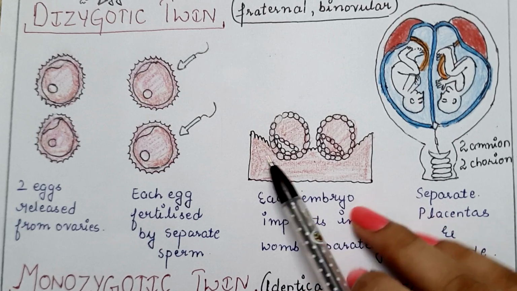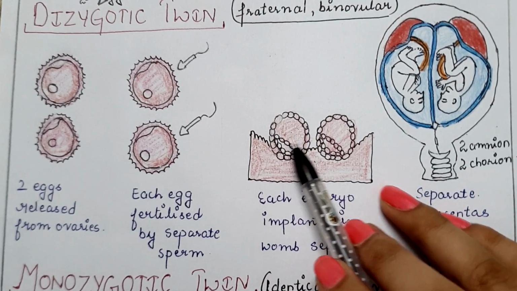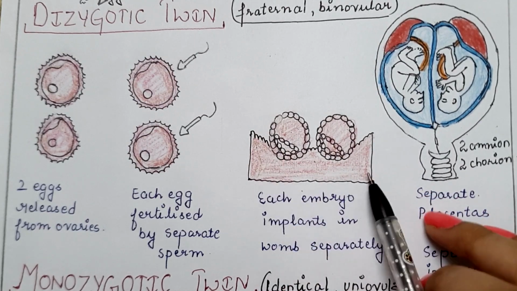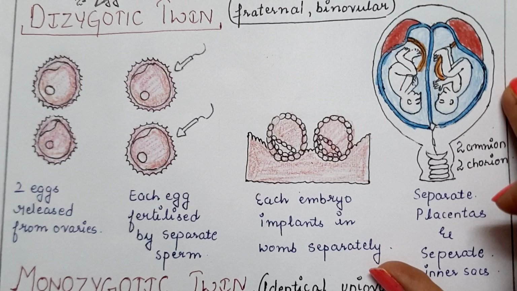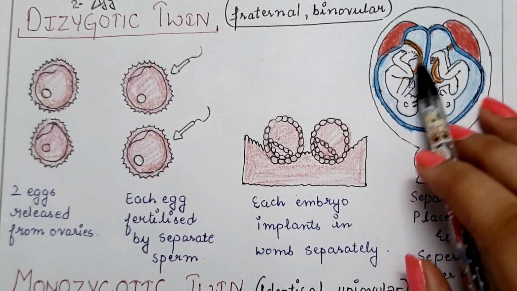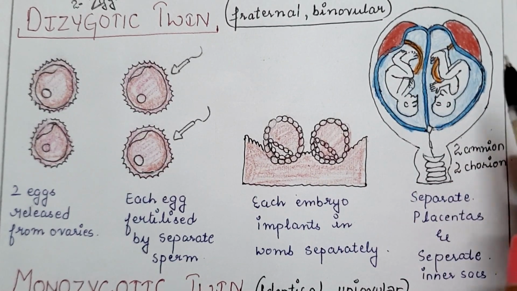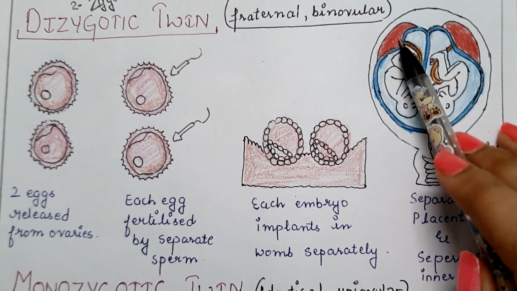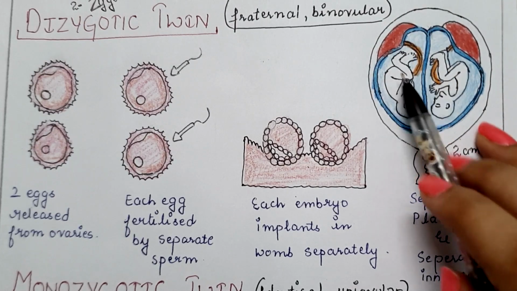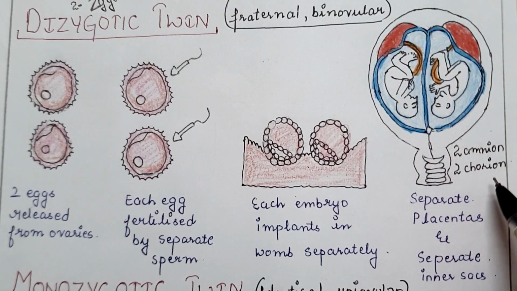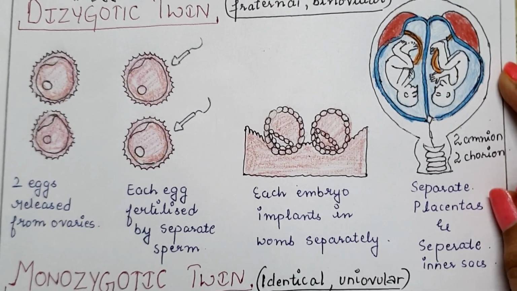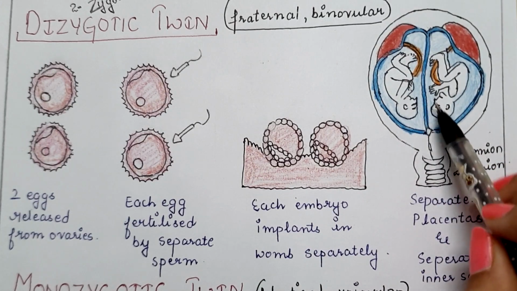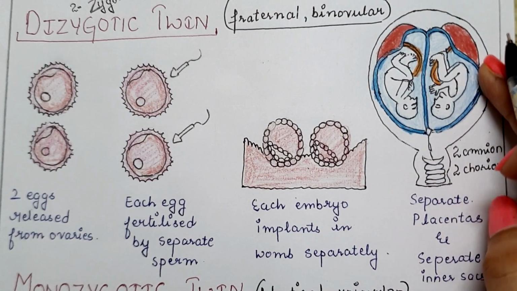and after fertilization both fertilized ovums or embryos are implanted inside the uterus separately, and then they start developing inside the uterus separately. As you can see in this diagram, both the babies have their separate placentas and separate membranes, meaning two amnion and two chorion. In dizygotic twins, the gender of the twins may be the same or may be different.